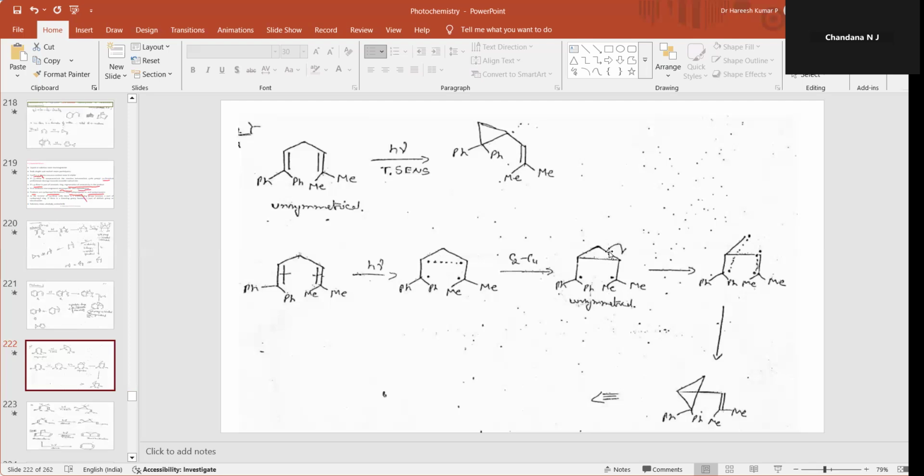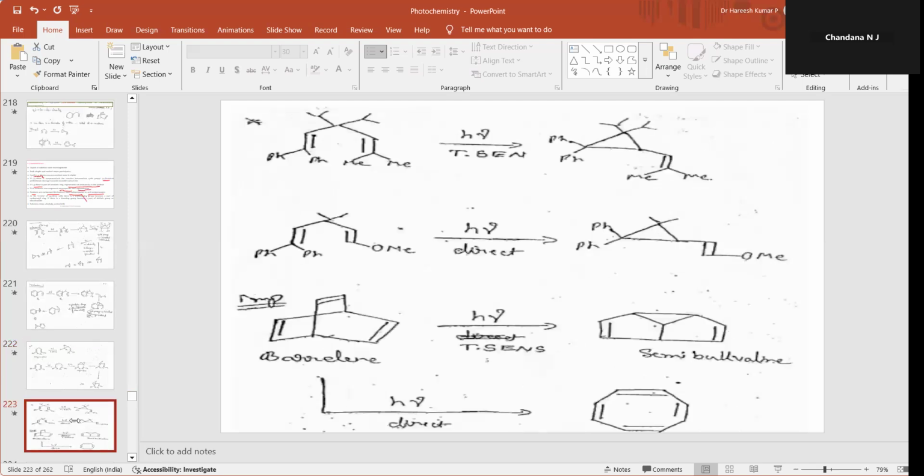There is a cleavage of this bond, a sigma C-C bond cleavage. That means here one radical is there. So this radical and this radical form a cyclopropane ring, and the newly formed radical and the existing radical will form a pi bond. That is how the vinyl cyclopropyl moiety is obtained. This is about dipi methane rearrangement.